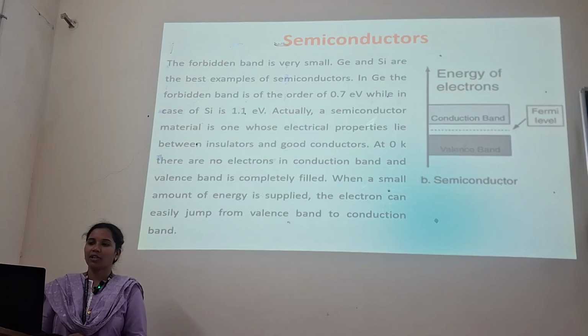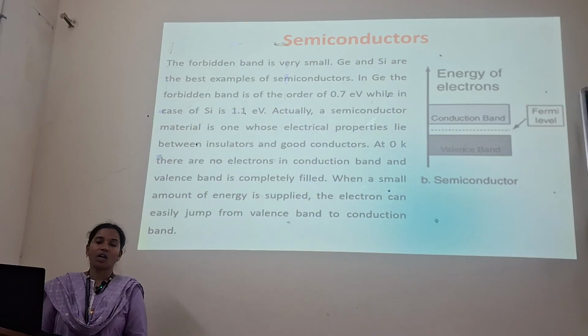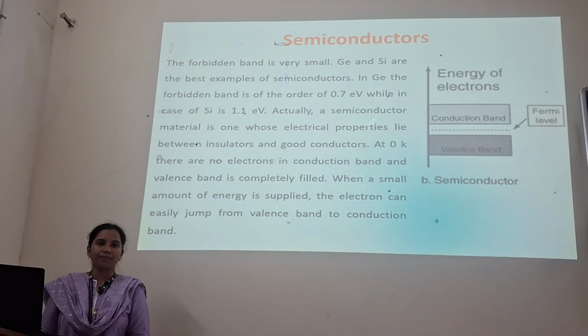And again in the semiconductor, the forbidden gap, you can see the Fermi level here, the distance between the conduction band and the valence band is very small. Germanium and silicon are the two best examples of the semiconductor. A semiconductor is a material whose conductivity lies between insulator and conductor. A semiconductor is a material which will allow the flow of current partially.